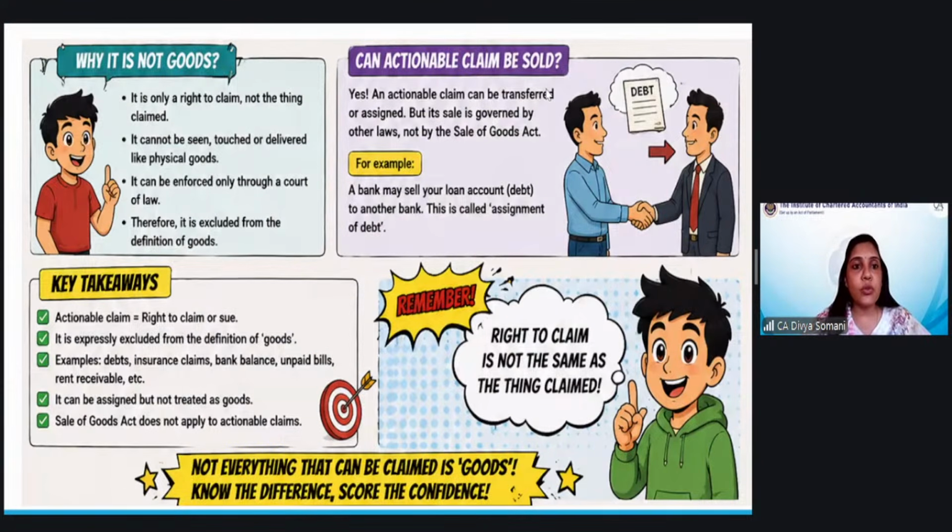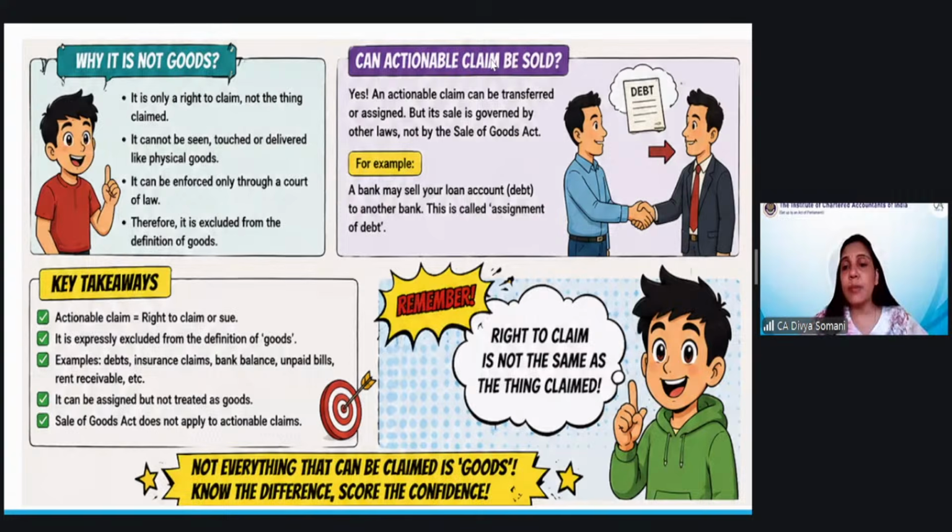So in short, we should understand it is only a right to claim. It is not any particular thing. So it is only a right to claim. You have transferred your rights. So this is basically rights and not anything. Normally in goods, we will find that there is something which is transferred. It cannot be seen, touched or delivered like physical goods. It can be enforced only through a court of law. Therefore, it is excluded from the definition of goods.